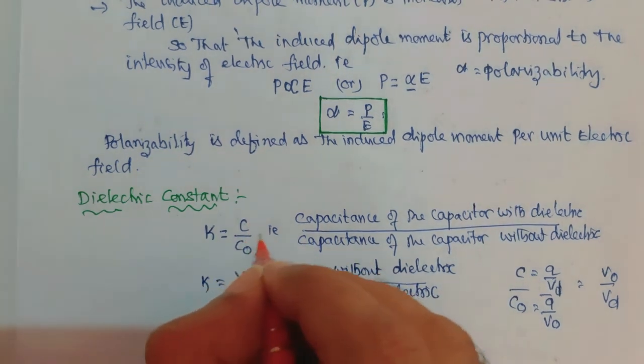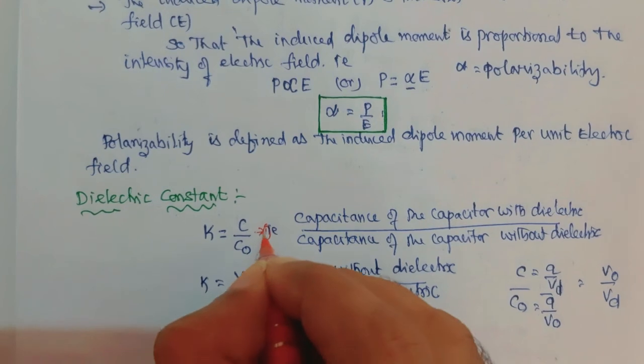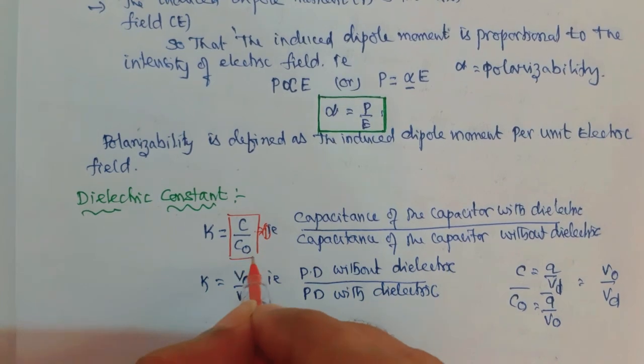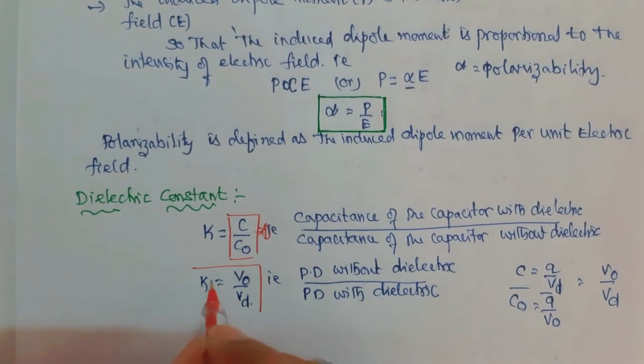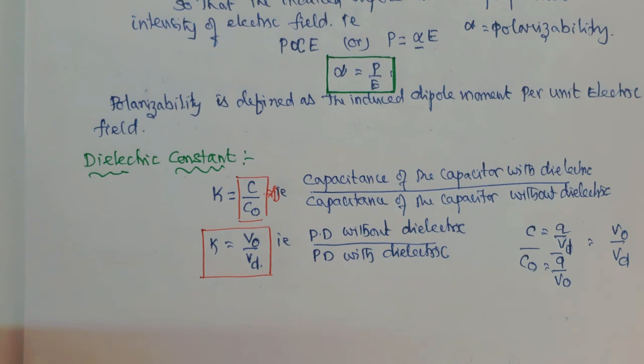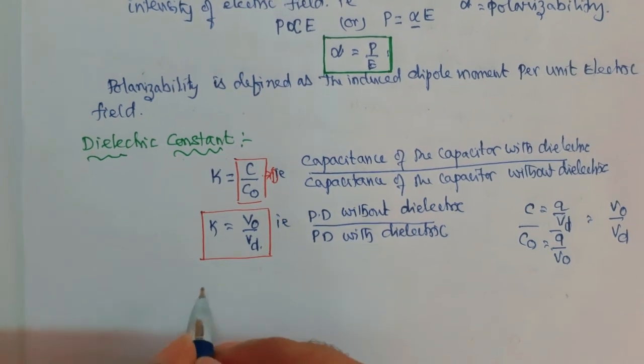Now this is one equation, and there are a number of forms for this. This is the first, and this is the second form of the dielectric constant. And there is another one which you can write from Coulomb's law. From Coulomb's law, there is a force of attraction or repulsion between electric charges. Suppose the magnitudes of the charges are Q1 and Q2 and they are separated by a distance r.